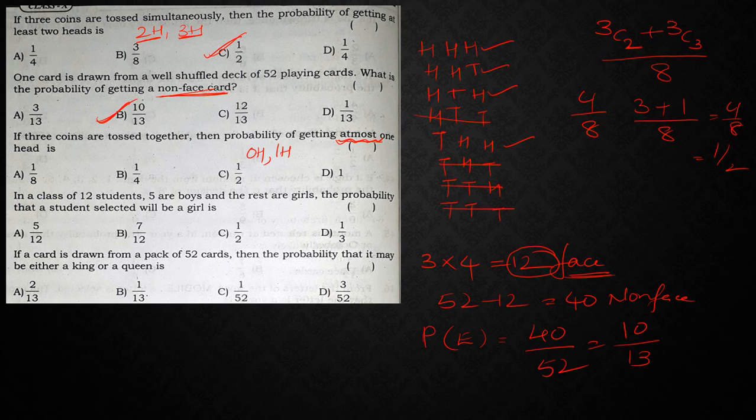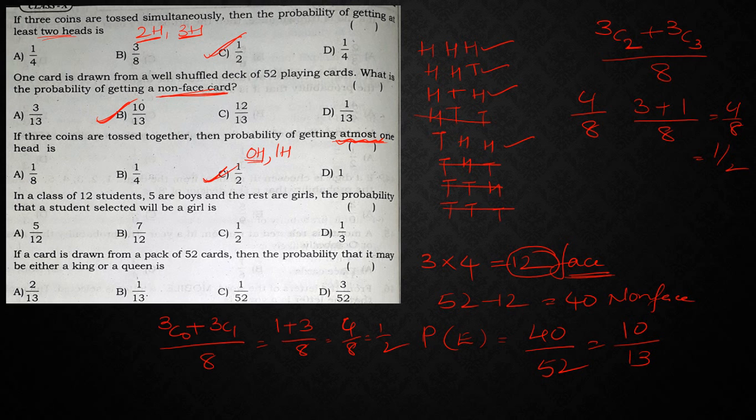So 1 head means, what are the possibilities we have here? 1 head or 0 heads. Here also the same thing. 0 heads means we can directly take 3c0 plus 3c1 by 8. 3c0 means 1 plus 3c1 means 3, by 8. So we are going to get the same thing. 4 by 8 is equal to 1 by 2. So whether he is asking at most 1 head or at least 2 heads, for both you are going to get the same answer.